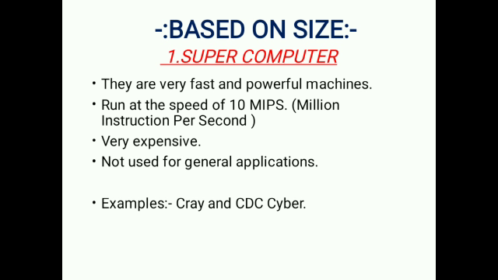They are not used for the general applications. They are only used for the scientific purpose. And examples of supercomputers are Cray and CDC Cyber.